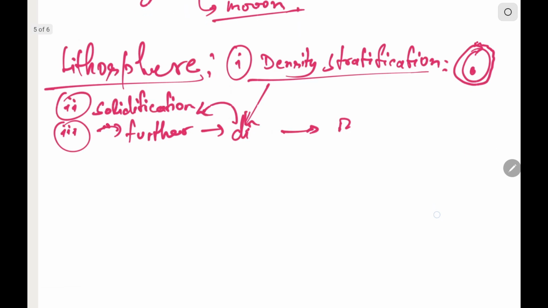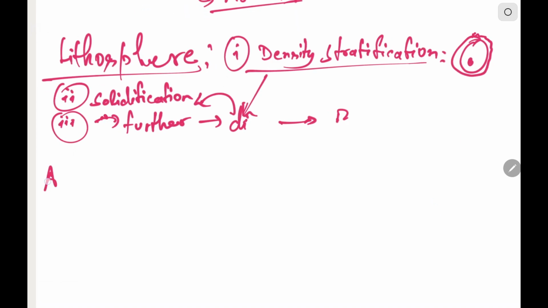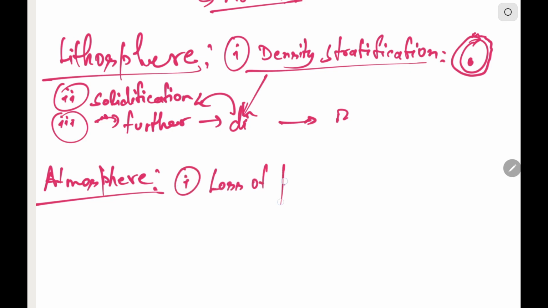Now moving on to the evolution of the atmosphere. There are three steps in the formation of the earth's current atmosphere. First one is loss of the primordial atmosphere. Second one is degassing.